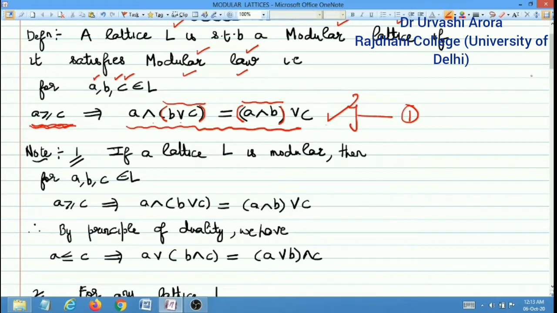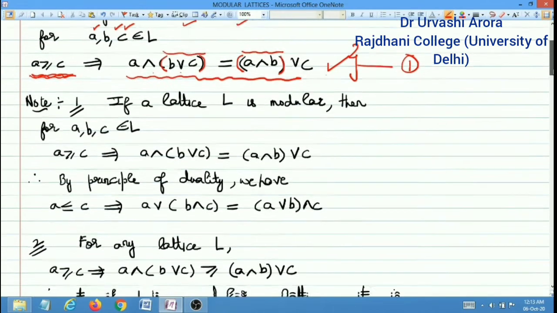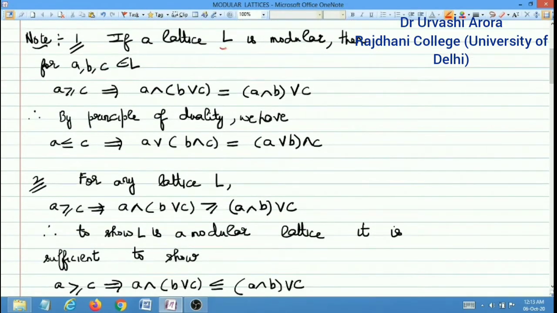Now a few things which have to be noted in this regard are, the first thing is that by definition we have given the definition of a lattice L to be modular. We have defined L to be modular if it satisfies modular law, which is this. Now because L is a lattice and a lattice is a PO set, and in a PO set the principle of duality holds, if L in particular is a modular lattice, which means that modular law is satisfied,